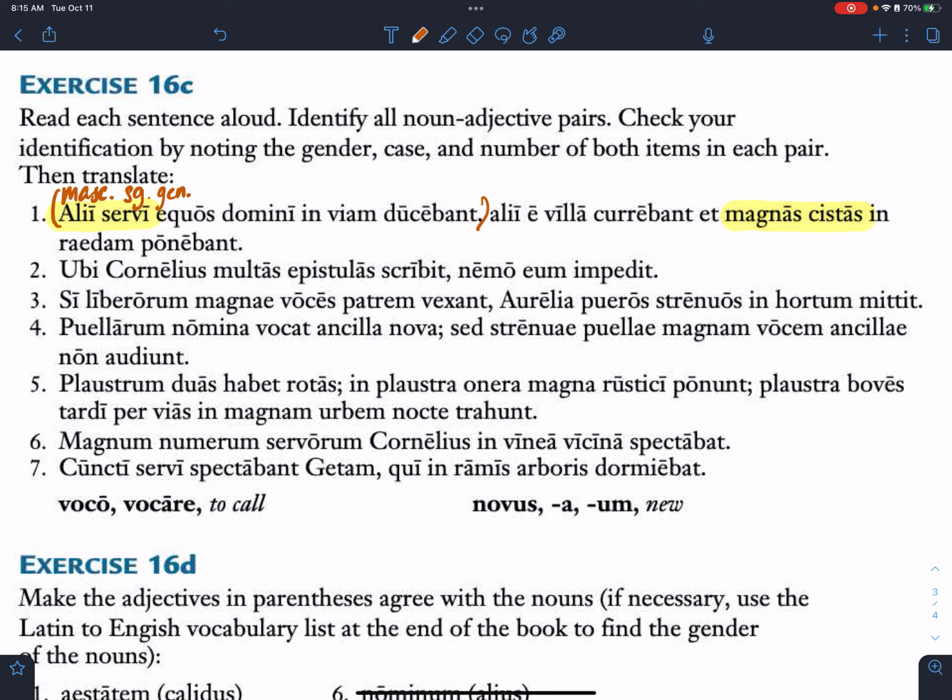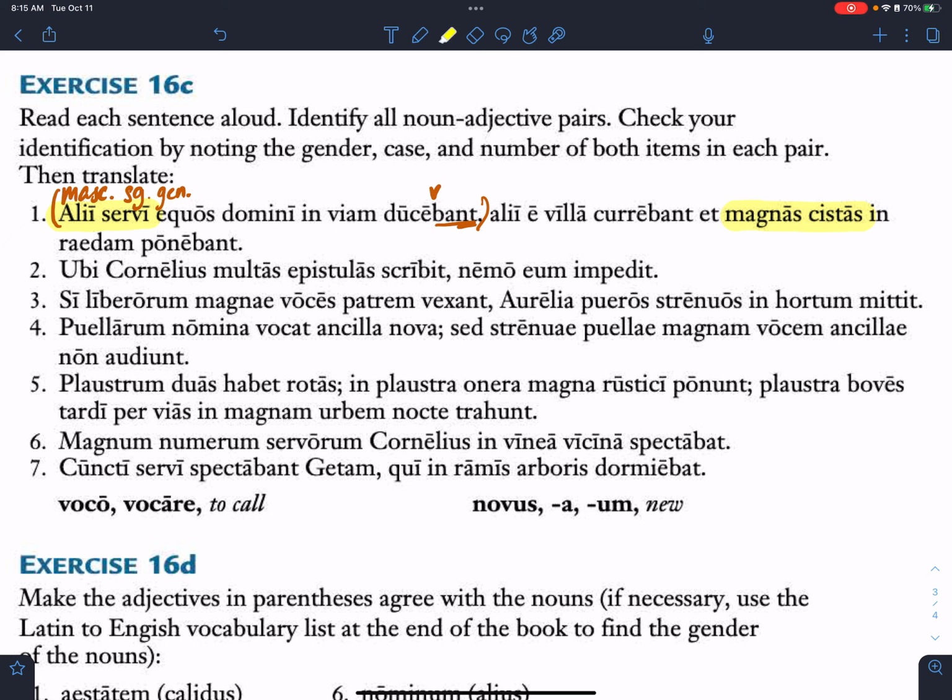Ducebant, yeah. Okay, now look at that ending. All right, -bant, nt. Is that singular or plural? It's plural. So that means my subject also has to be plural. Now, what case do we typically use for subjects? Tiff? Nominative, yeah. Okay, so let's think of our declensions.